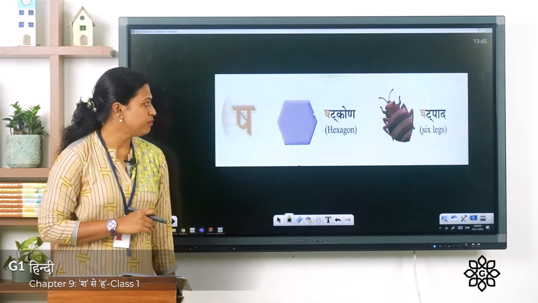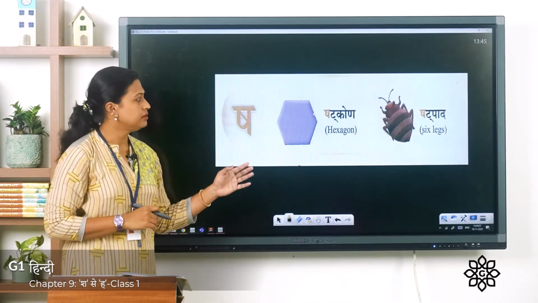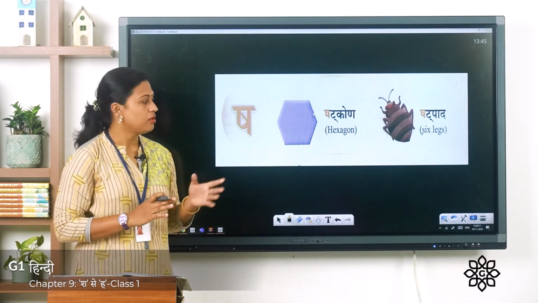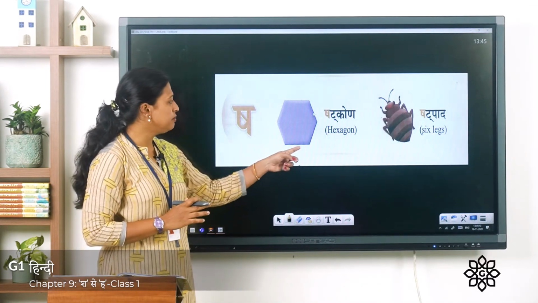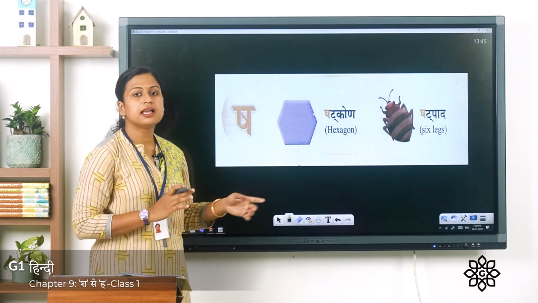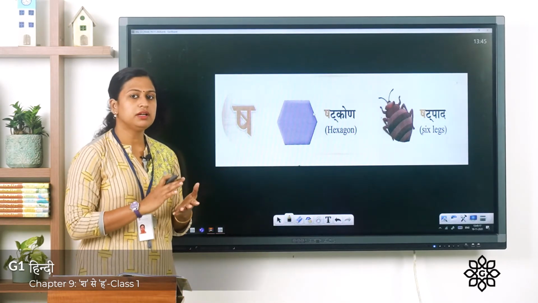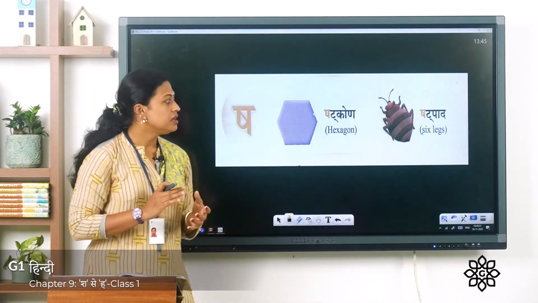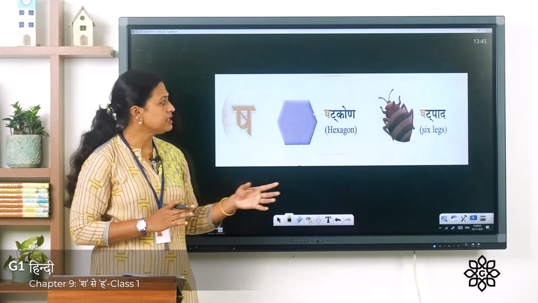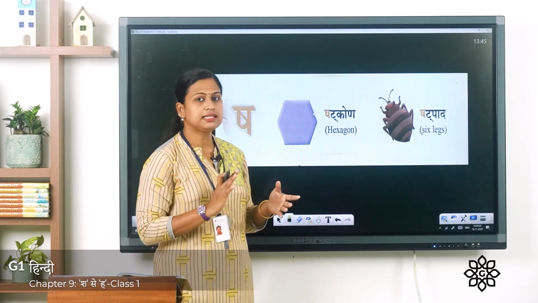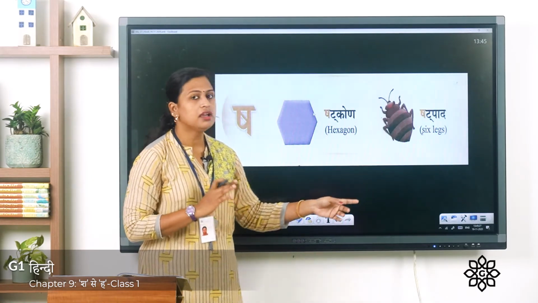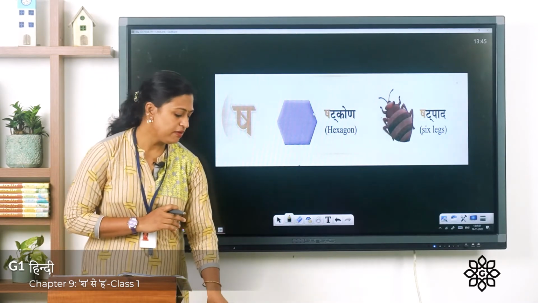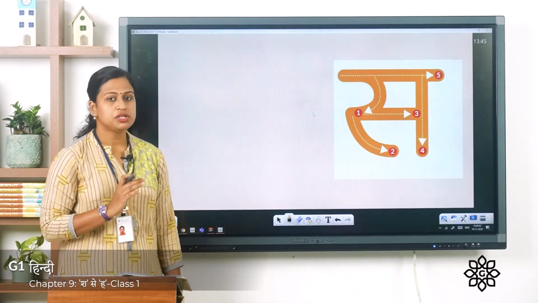Now let's see some words with this letter. Shatkorn. Shatkorn means hexagon. Why is its name hexagon? Because it has 6 sides. So the word is Shatkorn. Next picture is 6 legs. Here you can see an insect with 6 legs, and in Hindi we say Shatpad. So these were few words with Sha.